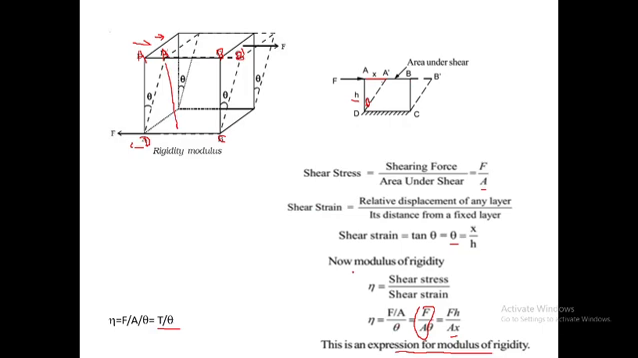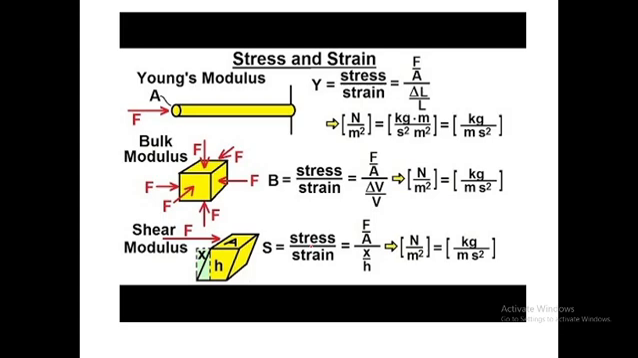This is about the modulus of rigidity. This is the third elastic constant, and its unit is the same as Young's modulus and bulk modulus. Its SI unit is newtons per meter square. Now, solid material possesses all three elastic constants: Young's modulus, bulk modulus, and modulus of rigidity. But liquids and gases possess only the bulk modulus. So this is about the three elastic constants. You should remember this.